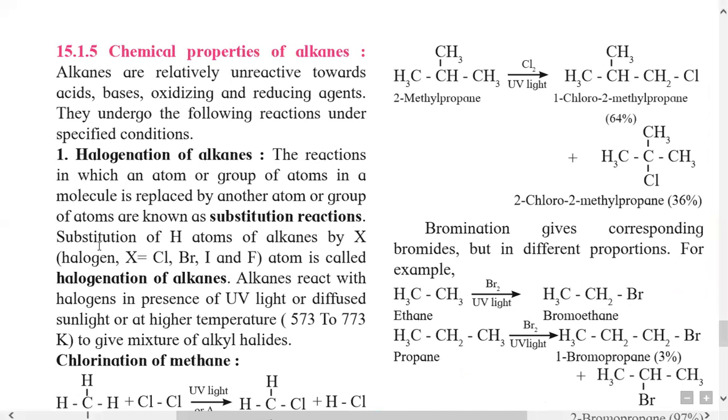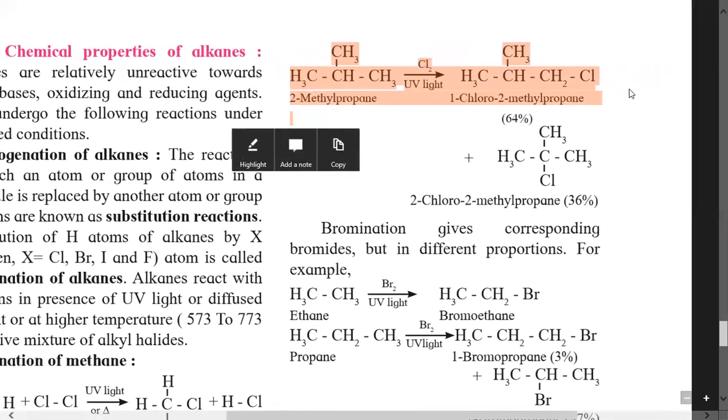This is 2-methyl propane. It is also called isobutane. When reacted with chlorine in the presence of UV light, the replacement of hydrogen atom from this isobutane or 2-methyl propane takes place from primary carbon and tertiary carbon.